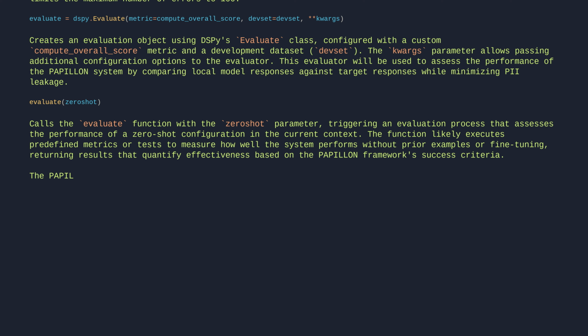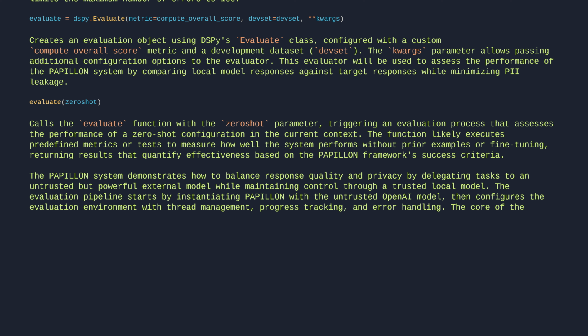The Papillon system demonstrates how to balance response quality and privacy by delegating tasks to an untrusted but powerful external model while maintaining control through a trusted local model. The evaluation pipeline starts by instantiating Papillon with the untrusted OpenAI model, then configures the evaluation environment with thread management, progress tracking, and error handling.